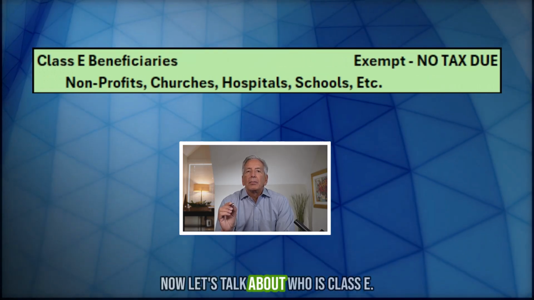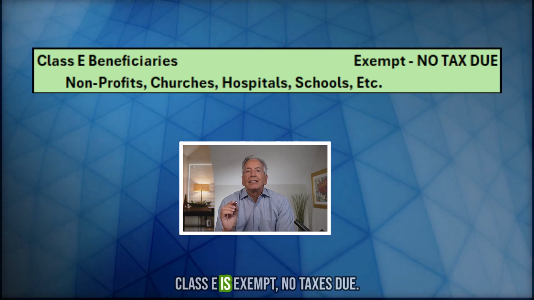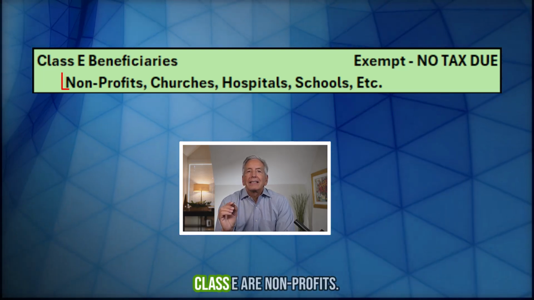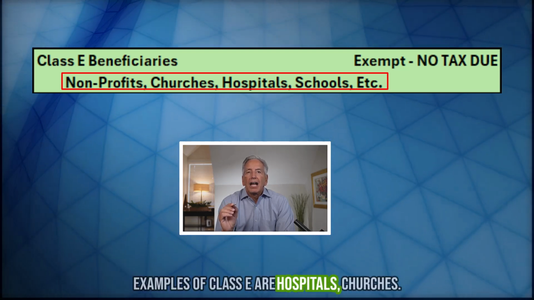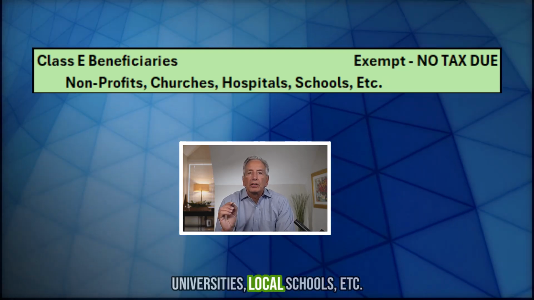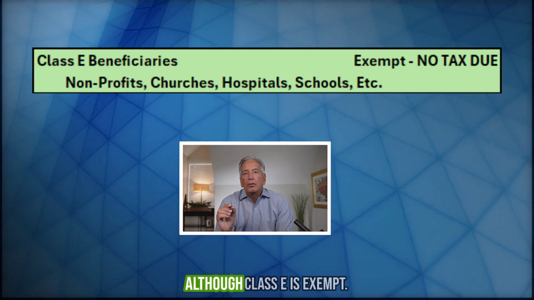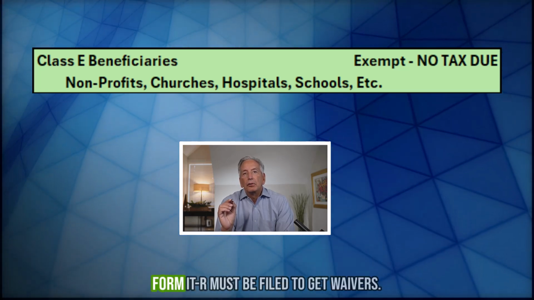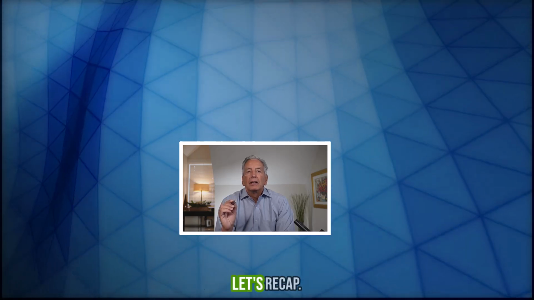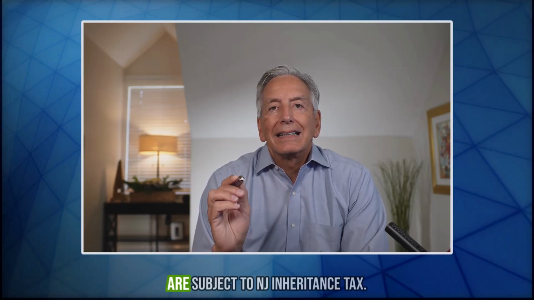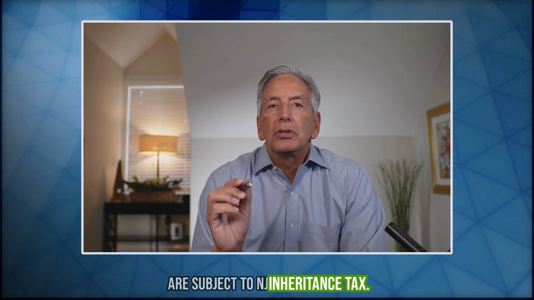Now let's talk about who is Class E. Class E is exempt, no taxes due. Class E are nonprofits and are exempt from tax. Examples of Class E are hospitals, churches, universities, local schools, etc. Although Class E is exempt, Form ITR must be filed to get waivers to release the funds. Let's recap. Class A and Class E, no tax due. Class C and Class D are subject to New Jersey inheritance tax.